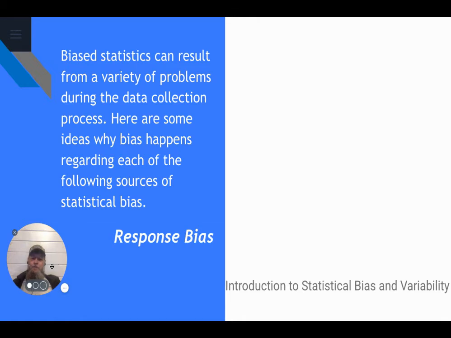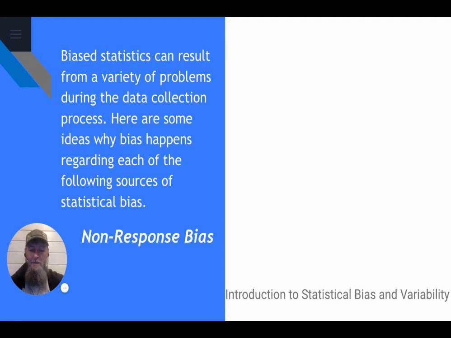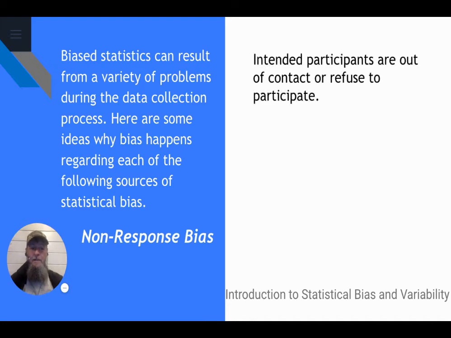All right, biased statistics can result from a variety of problems during the data collection process. Here are some ideas. We'll go through several slides like this. Why bias happens regarding each of the following sources of statistical bias. Let's look at response bias. Response bias happens when responders lie, perhaps because they are embarrassed to give their real opinion or tell the truth, for example, regarding their past criminal record. Responders also may have a faulty memory, or they may want to impress or do not like the interviewer, so they tell false truths, which is a lie. Non-response bias is the exact opposite, which is kind of strange. Intended participants are out of contact or just refuse to participate. In other words, they call them on the phone and they don't answer to do the survey.